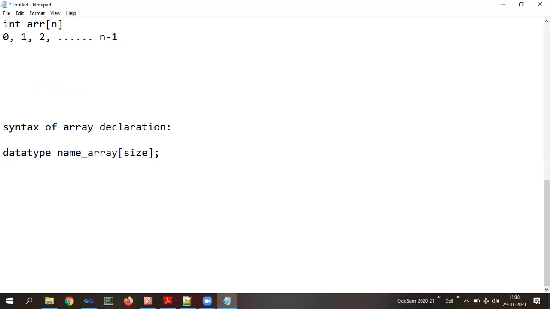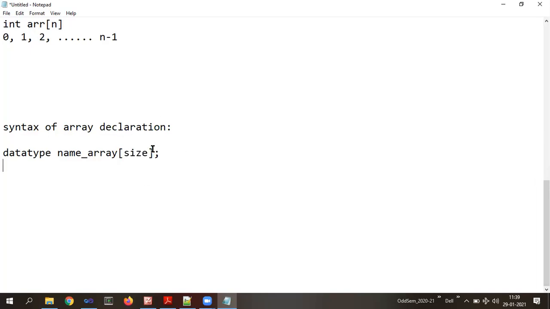Like how we have the variable declaration, int a, int n, int m, in the same way, array declaration is the same thing. The only difference is that we use 3 extra characters, a pair of square brackets, and within that a number. That will give the total number of elements we can store in that array.